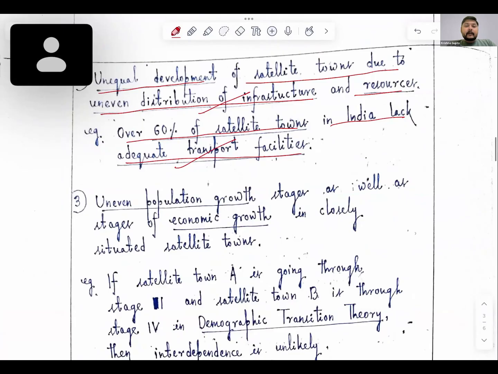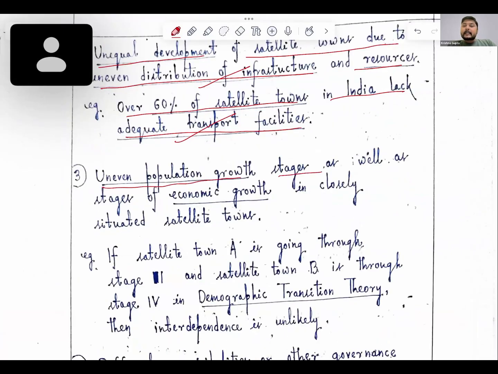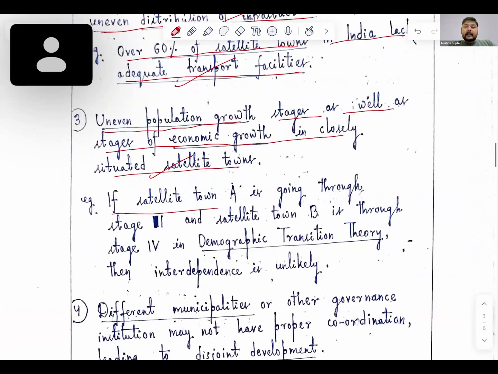Uneven population growth stages as well as stages of economic growth in closely situated satellite towns. If satellite town A is going through stage 3 and satellite town B is going through stage 4 in demographic transition theory, their interdependence is unlikely.